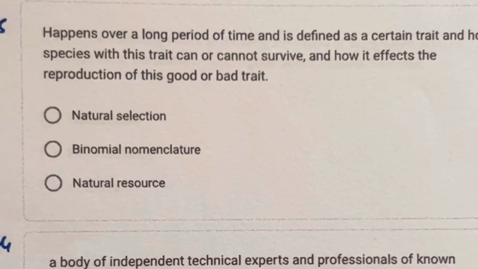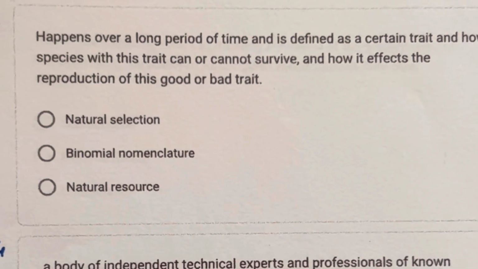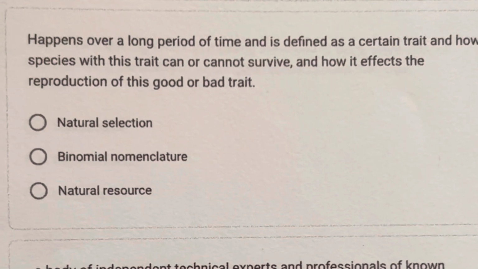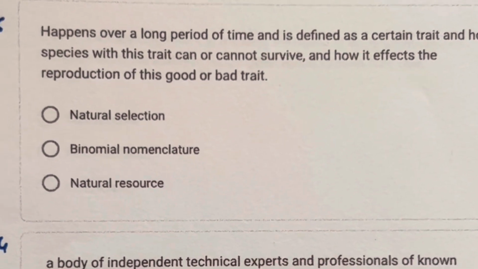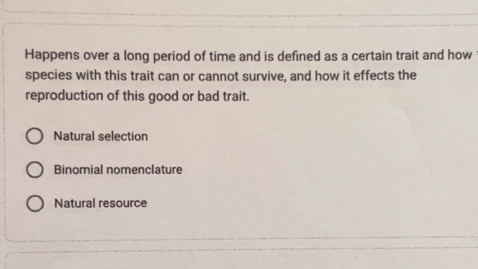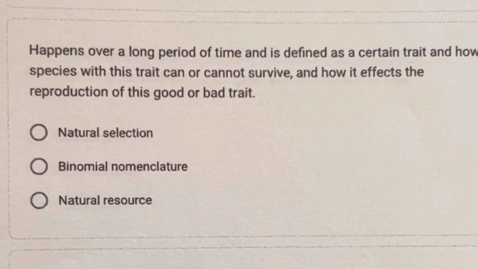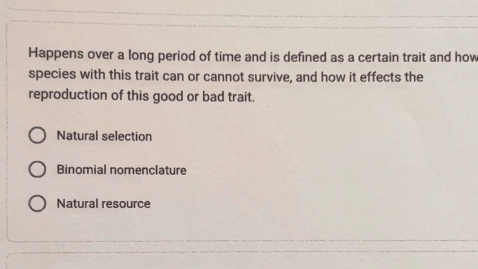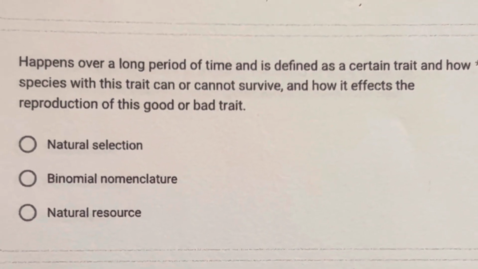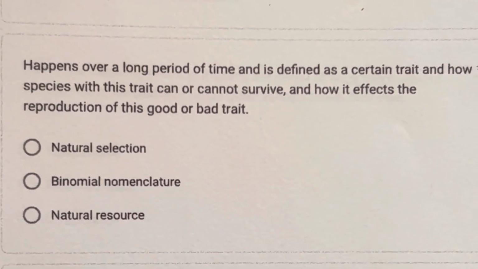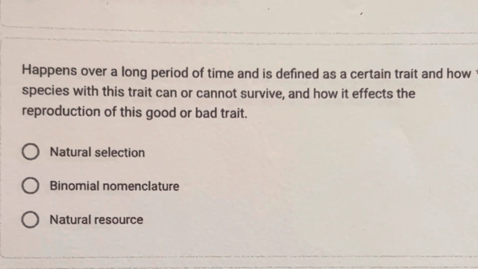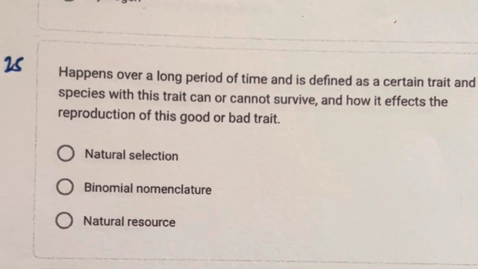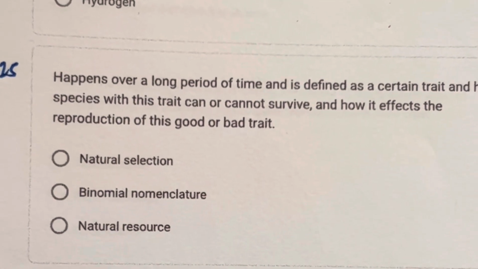Number 25. Happens over a long period of time and is defined as a certain trait and how species with this trait can or cannot survive, and how it affects the reproduction of this good or bad trait. A. Natural selection, B. Binomial nomenclature, C. Natural resources. So the correct answer is natural selection.